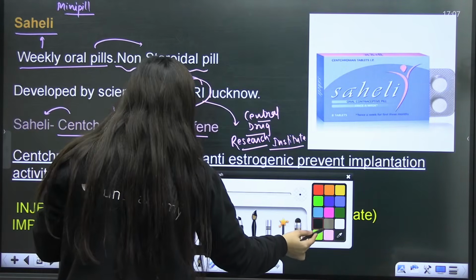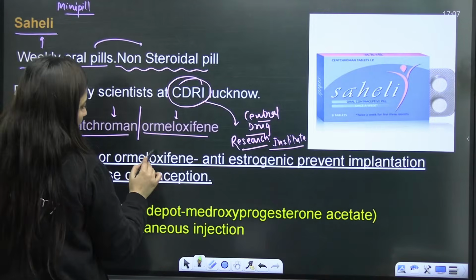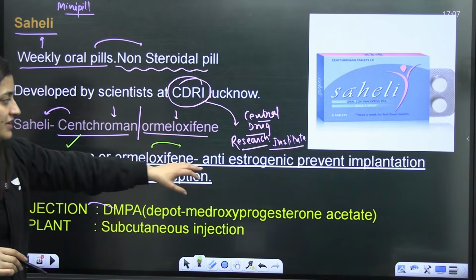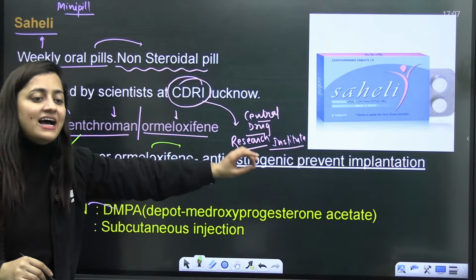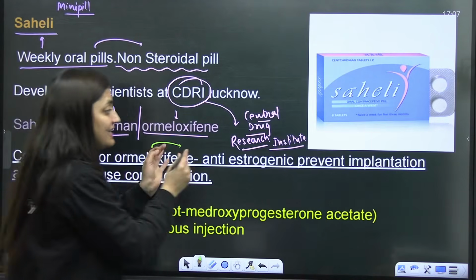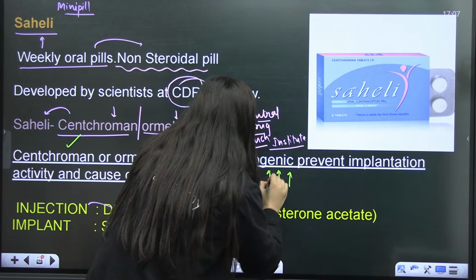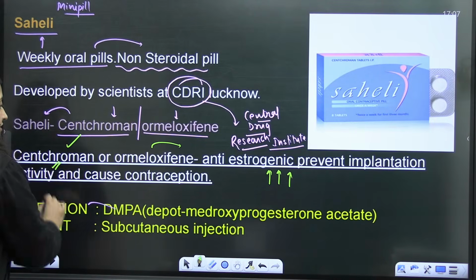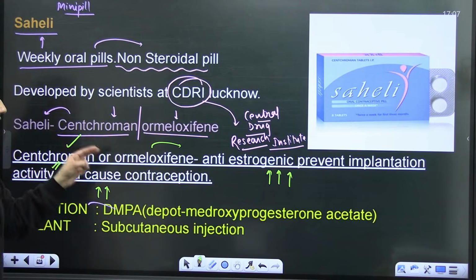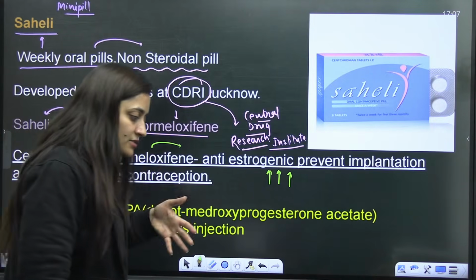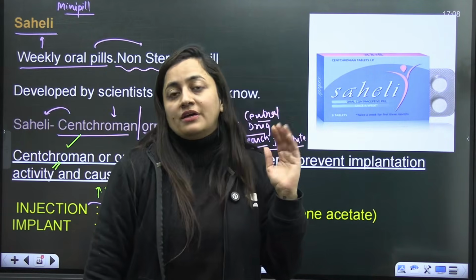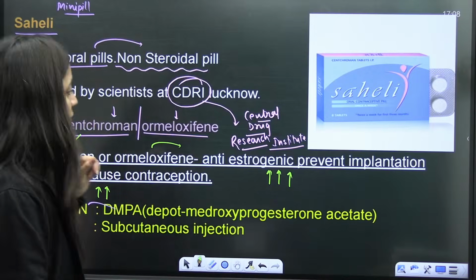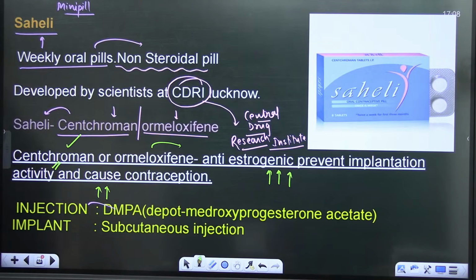Done, students? So here the centchroman or ormeloxifene is basically anti-estrogenic, right? What is the meaning of that? They prevent the implantation activity and cause the contraception. So basically the receptors for the estrogen in the uterus will not work. The estrogen will not be able to bind there. This is how it works. Are you getting my point? So this is the Saheli, right?